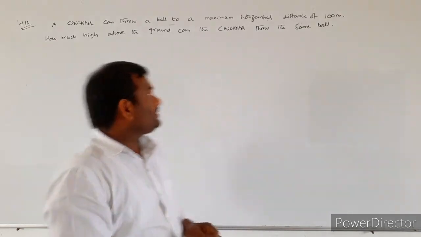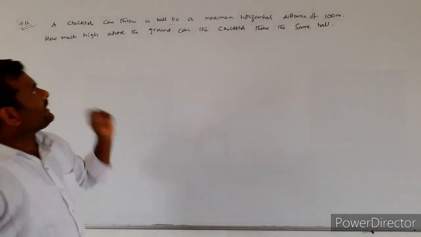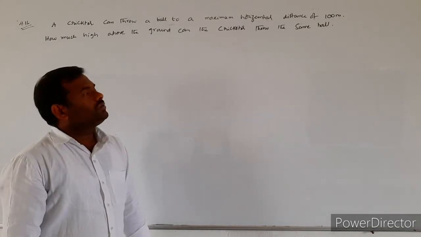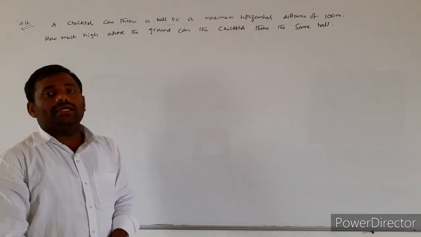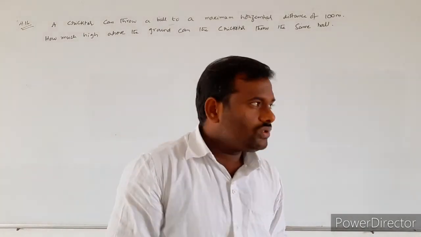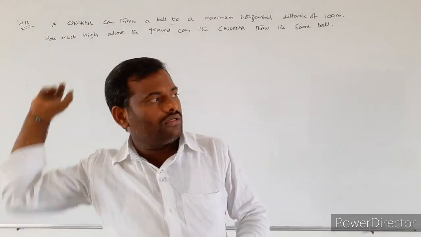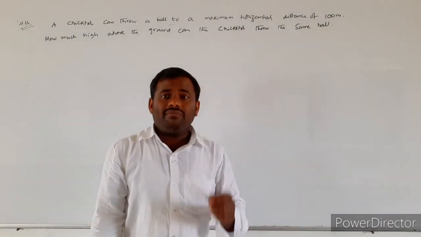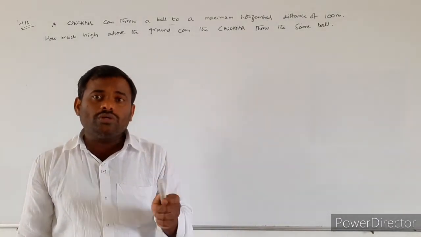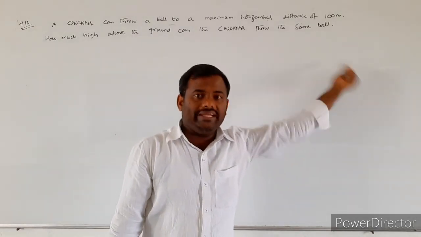Next question is 4.16. A cricketer can throw a ball to a maximum horizontal distance of 100 meters. So what they mentioned is that a cricketer will be throwing the ball and the maximum horizontal distance thrown will be equal to 100 meters.